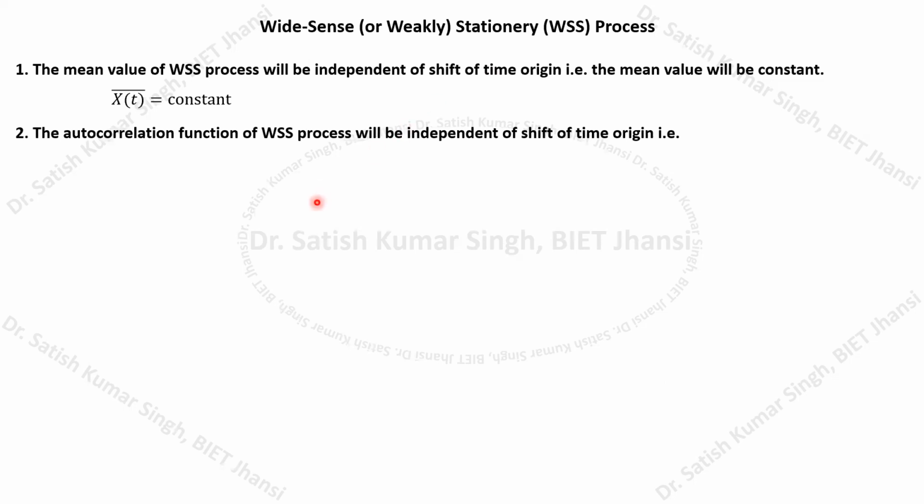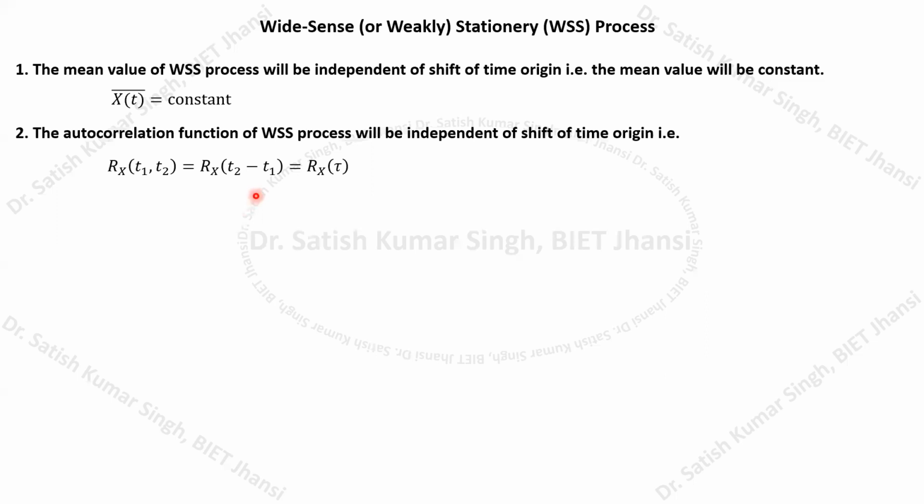So in the case of the autocorrelation function also, this autocorrelation function will be only a function of this tau. It will depend on the difference between the two time instants that we have taken, right? So it will be independent of the exact values of T2 and T1. It will just depend on the difference of the two.